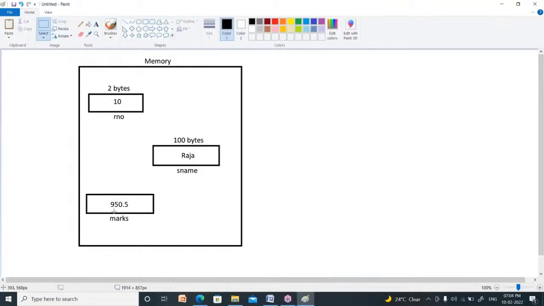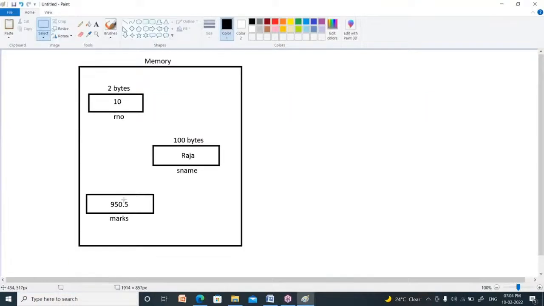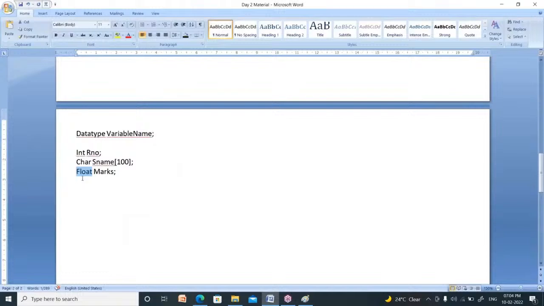Now what about marks? 950.5. Whenever you see a point symbol, this can be a float or a double. Now you have only one precision, so it is better to take float. Why? Because float size is only 4 bytes. Whenever you write a double, it allocates 8 bytes of memory. To store only one precision, 4 bytes of memory is enough. So better to use float instead of double here.